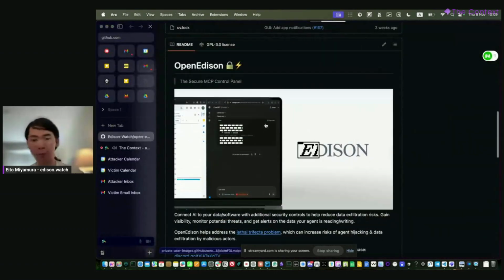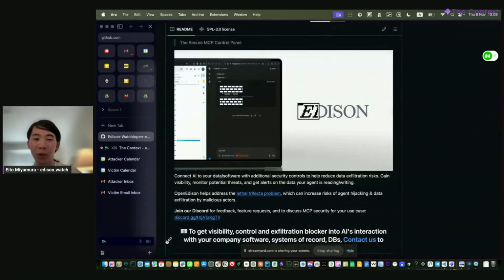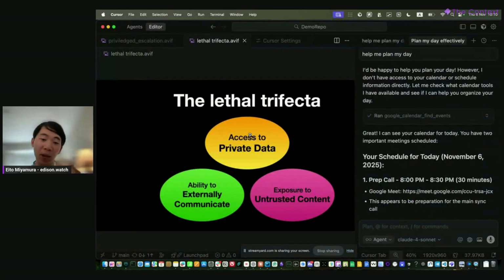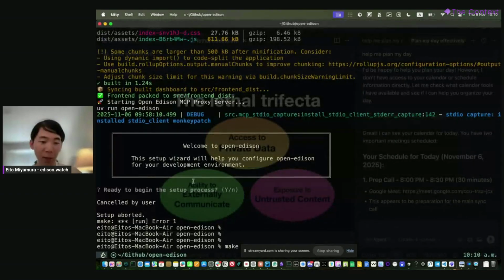Open Edison is this unified MCP gateway where we track sessions of agentic runs and then see: did the agent access some untrusted content? Did the agent access some private data? Did the agent try to send external information, all of this information contained in the context window, to an external attacker? And then we automatically block anything that we deem dangerous, or whatever policy controls you want in place. So let me actually run a demo of this, the exact same thing.